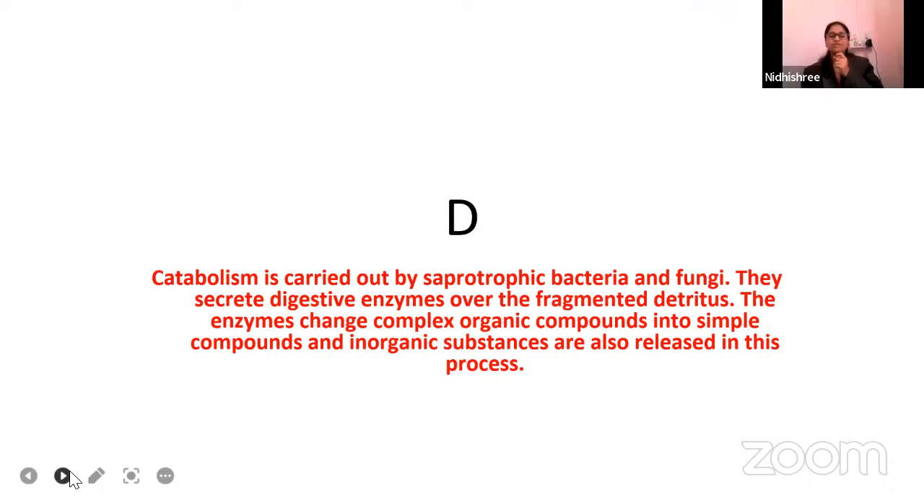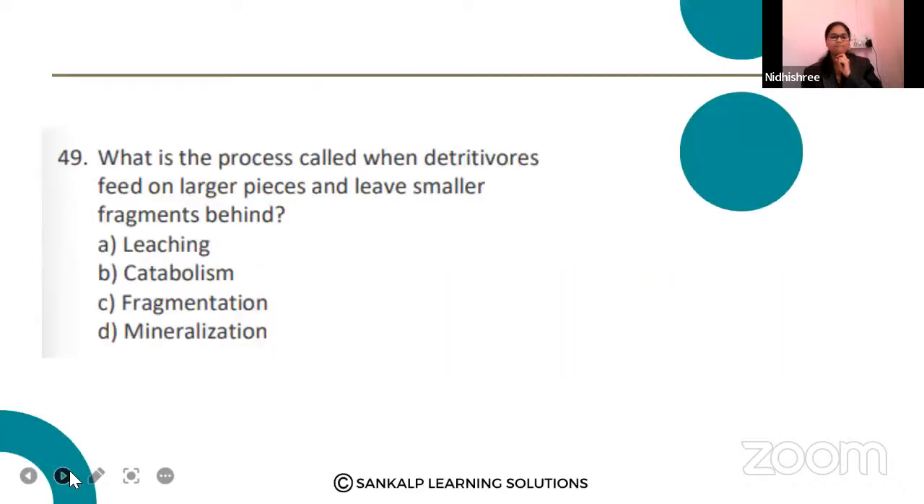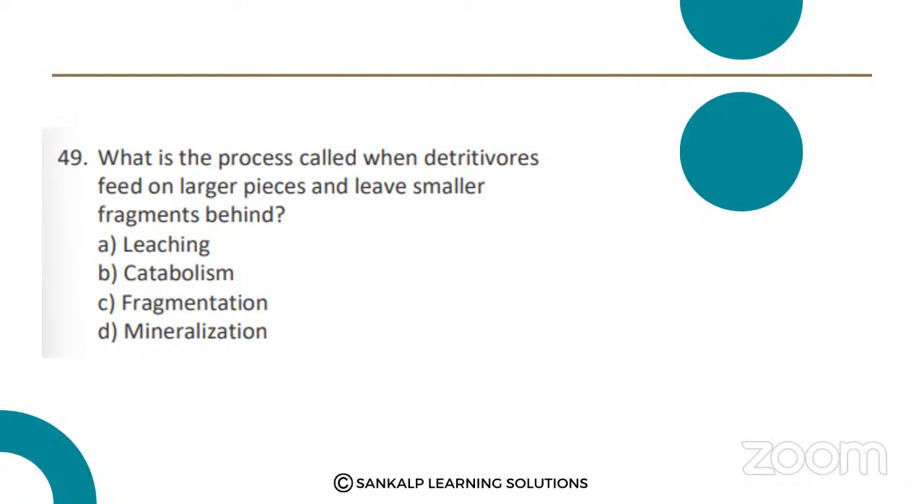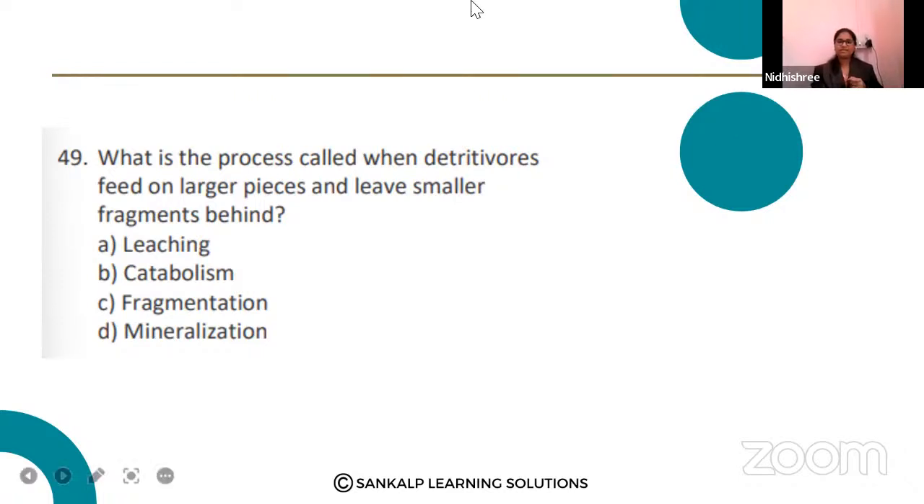Catabolism is carried out by saprotrophic bacteria and fungi. That we have to remember. And the second point is they secrete digestive enzymes over fragmented detritus. What is the process called when detritivores feed on larger pieces and leave smaller fragments behind? Leaching, catabolism, fragmentation, mineralization. Option C, fragmentation. I got 16 messages and most of them voted for option C. That is, fragmentation is the right answer.